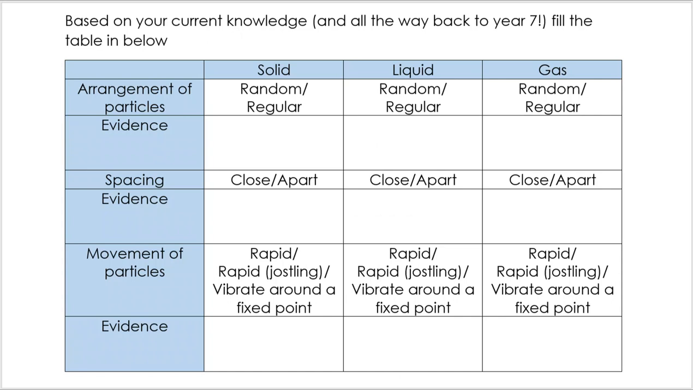This is actually something you will have learnt about many, many years ago. And I'm not going to write down any evidence here, but we will take a look and discuss the evidence for them. So in terms of arrangement of particles, in a solid, it's a regular structure. In liquids and gases, it is random. Now, what evidence we have for that is that liquids and gases flow. So if we can see that the particles are able to move randomly, they're not in a fixed position vibrating around it, you can see that quite clearly.